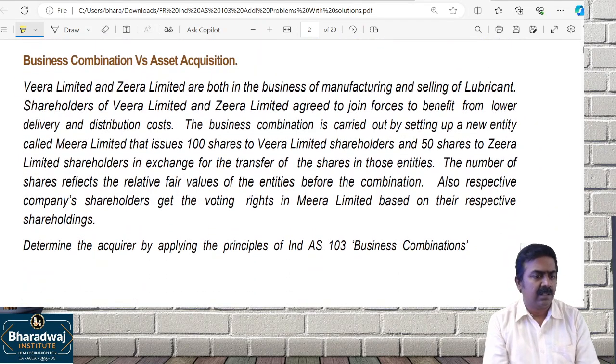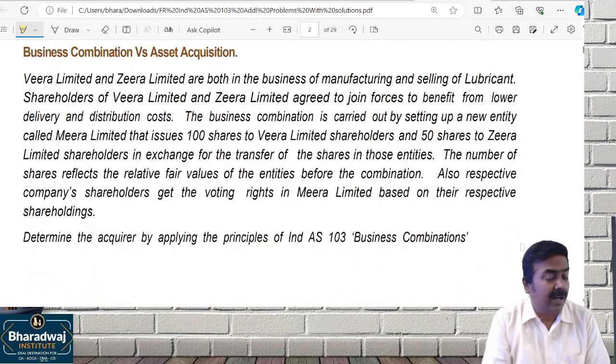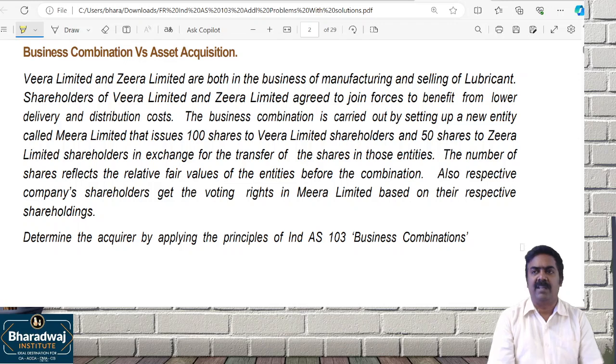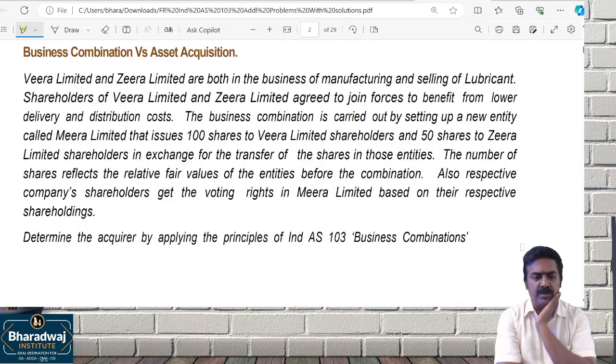Next. Go to this. It is not an asset acquisition question. I request you to read the question. Then we'll discuss. Veera Limited and Zira Limited are both in the business of manufacturing and selling of lubricants. Shareholders of Veera Limited and Zira Limited agreed to join forces to benefit the lower delivery distribution cost.